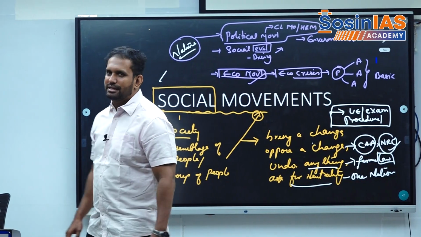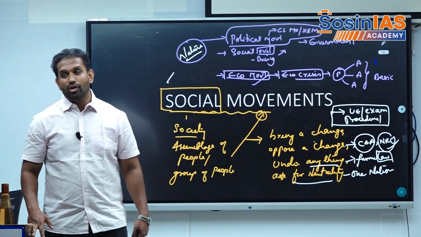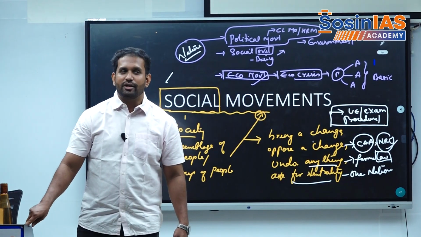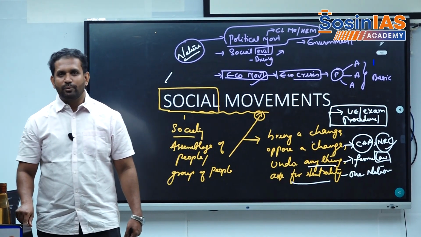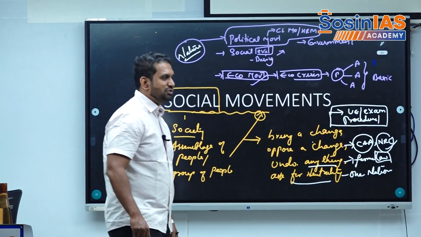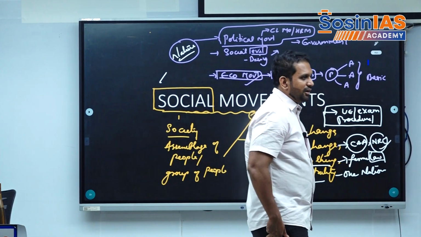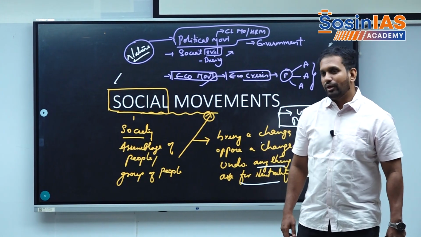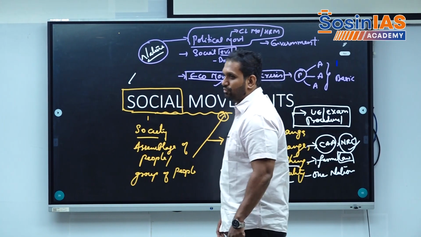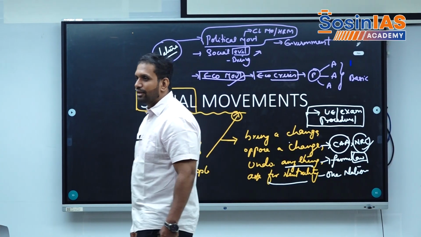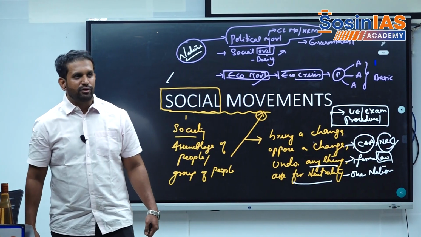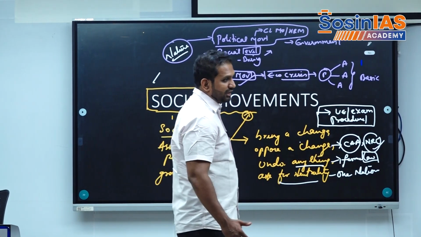So economic movements as such we do not have, but economic movements were the cornerstone in our historical movements, because we did not have to fight for social or political rights, as that was given to us through the constitution itself. That's why right to liberty we did not ask for, right to freedom we did not ask for, because it was already given to us.